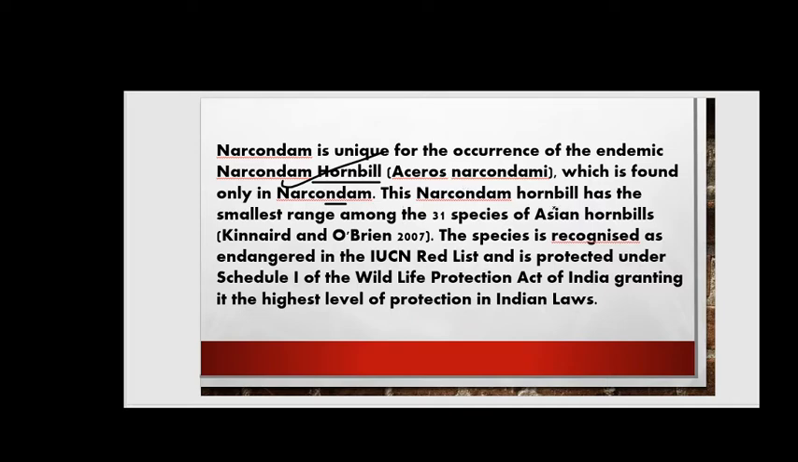Next, this Narcondam hornbill has the smallest range among the 31 species. It has a very small range, but it is very much unique. It especially belongs to Narcondam, right friends? And among the 31 species of Asian hornbills, Kinnaird and O'Brien in 2007, right friends? This species is recorded as endangered in the IUCN Red List. So it is a very unique species.